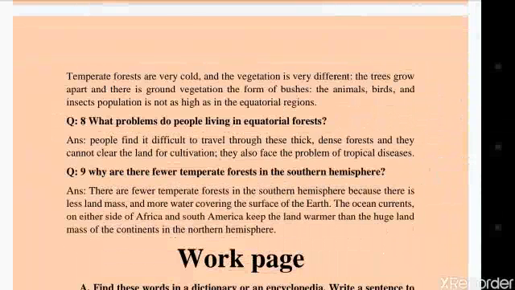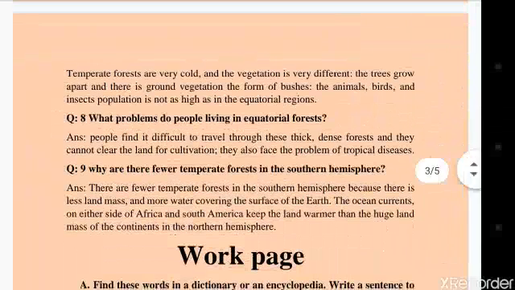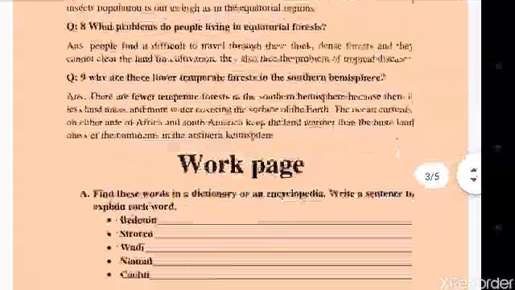The next question is, why are there fewer temperate forests in the southern hemisphere? Answer is, there are fewer temperate forests in the southern hemisphere because there is less land mass and more water covering the surface of the earth. The ocean currents on either side of Africa and South America keep the land warmer than the huge land mass of the continents in the northern hemisphere.